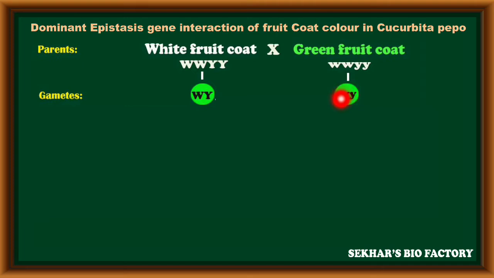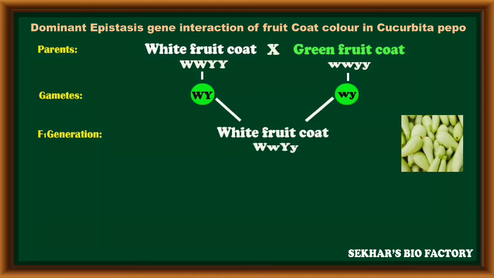The second parent produces only one type of gametes. All gametes are with small w, small y alleles. These gametes fuse randomly and form only one type of combination in the F1 generation. The F1 hybrid has both genes in heterozygous condition, like capital W, small w, capital Y, small y.